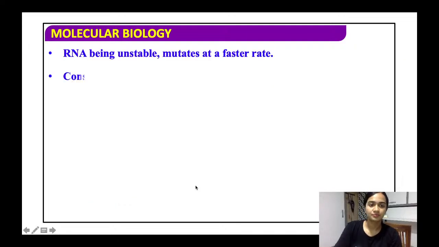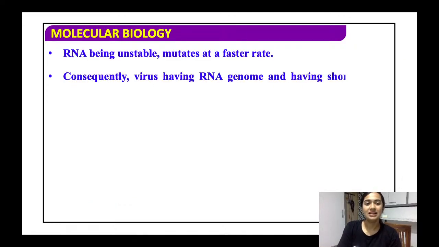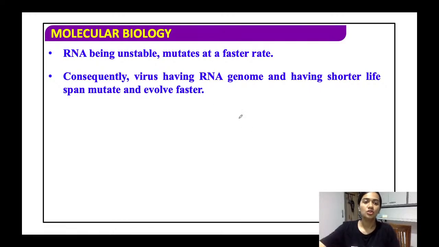RNA being unstable mutates at a faster rate. तो RNA unstable है, इसीलिए वो जल्दी म्यूटेट होगा. See, for a genetic material we require some mutation, but only in a very small amount that will affect the evolution. But RNA, since it is unstable, will mutate at a very fast rate that is not suitable.